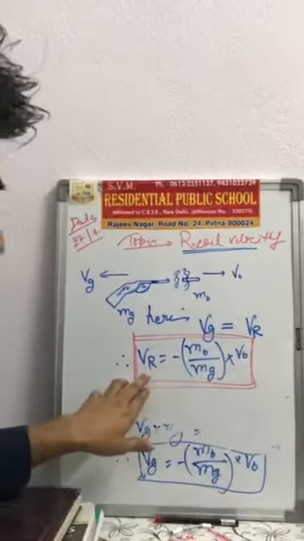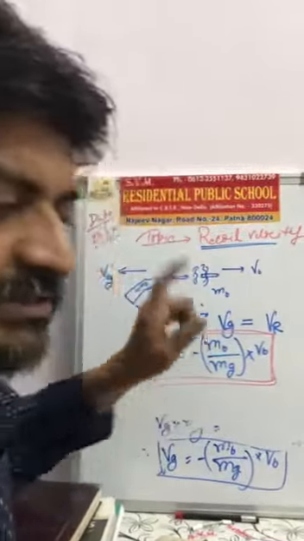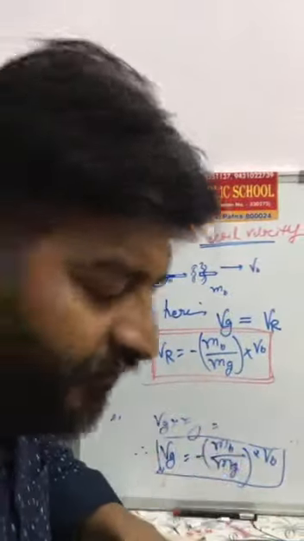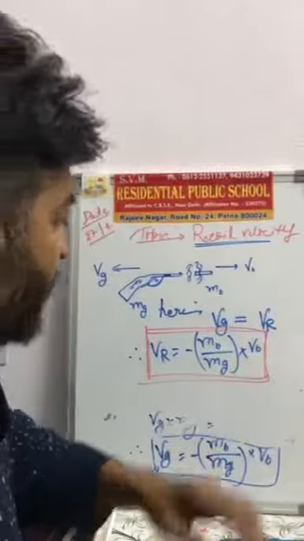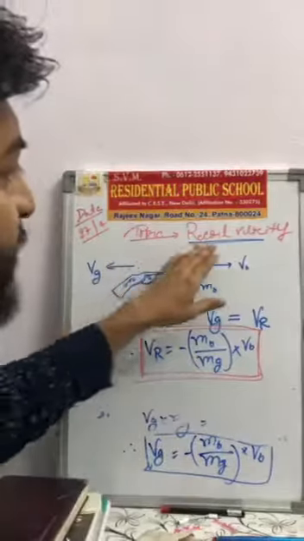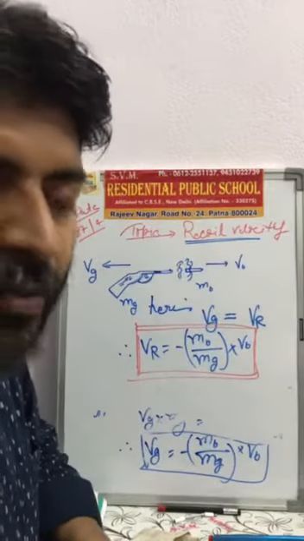Hence, we can say that the recoil velocity of the gun is defined as the jerk velocity of the gun when the bullet is fired from the gun. It is a very important formula, and it is based on the principle of conservation of momentum.